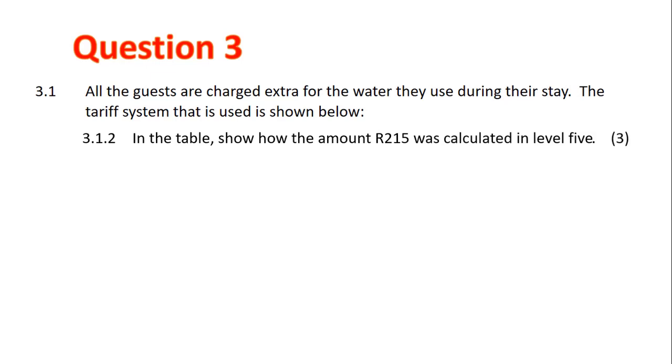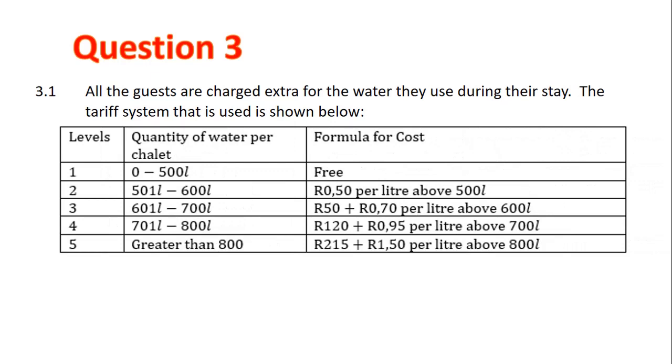3.1.2. In the table, show how the amount 215 Rand was calculated in level 5. Let's have a look at our table. Now they want to know how the 215 Rand there was calculated. To do this, we have to work with level 4 to get to level 5, and so we need to take this one and work with that. Let's write it down.